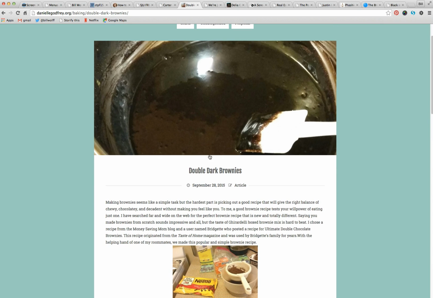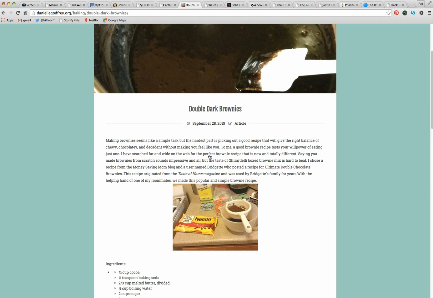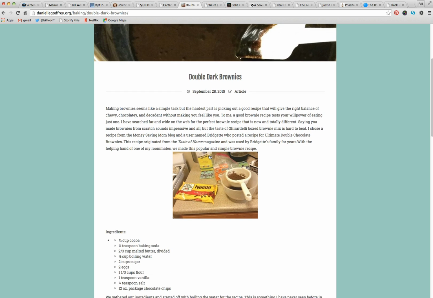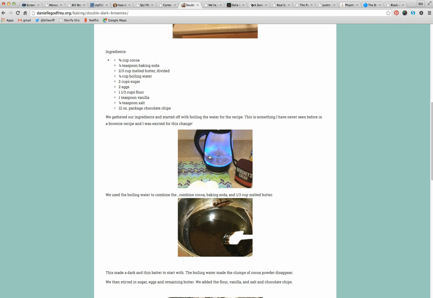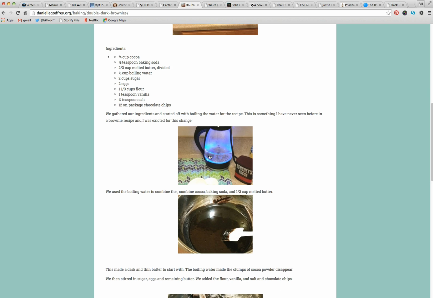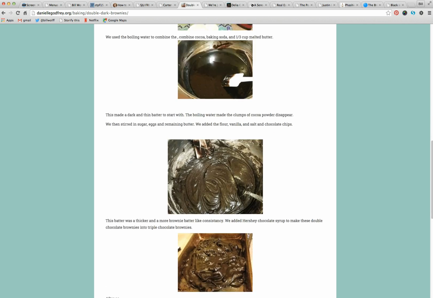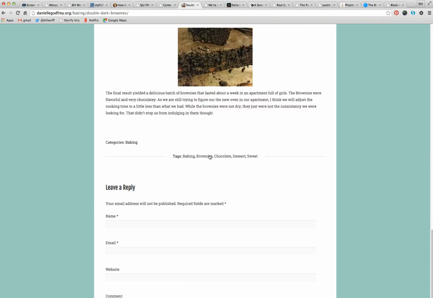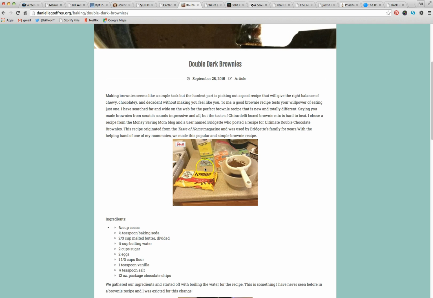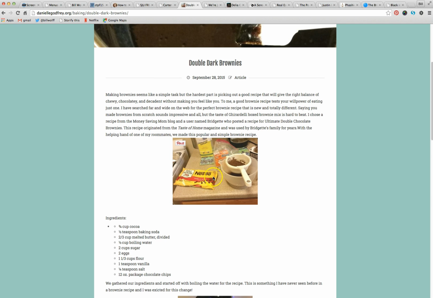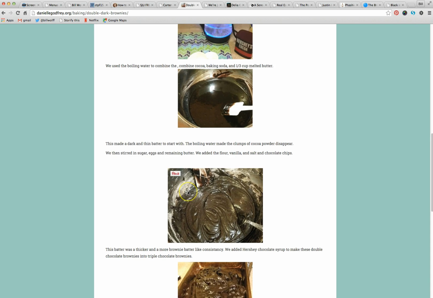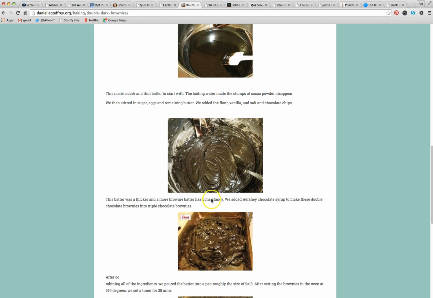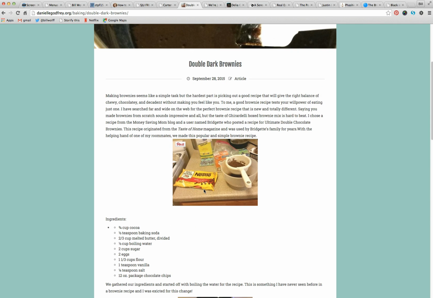Double dark brownies. Am I going to be starving after this? Brownies. I should get my inner Homer out here. Very yummy. Okay, I like the pictures. I think it would be great if these were taken with one of the more professional cameras rather than the cell phone, because they have a different kind of consistency, although it does look gooey and delicioso.